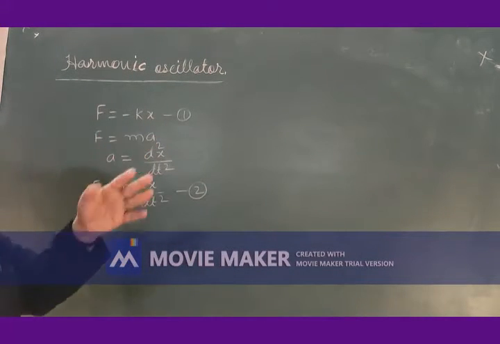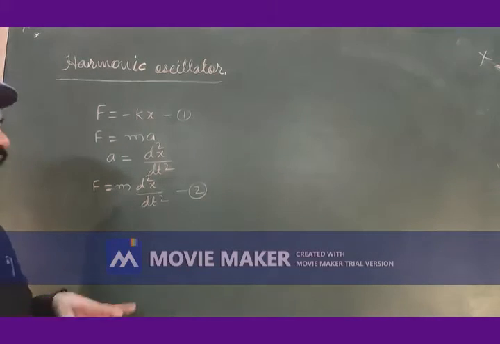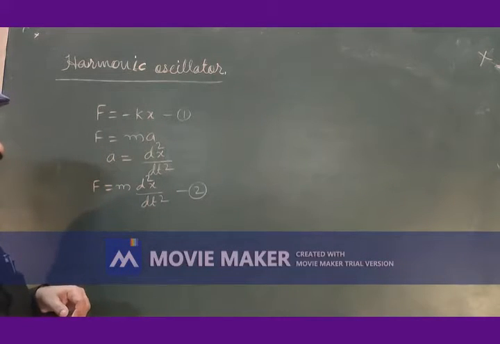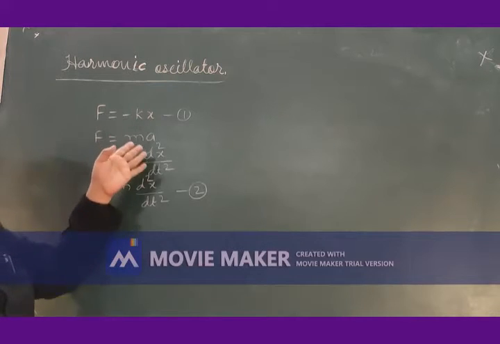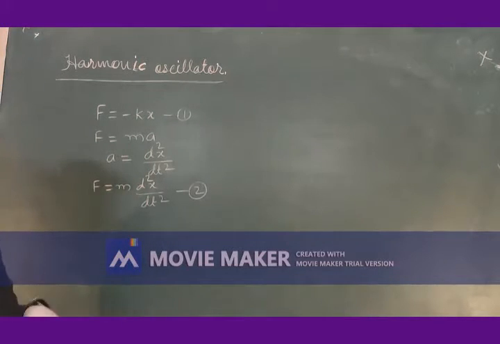Let us compare equations 1 and 2. When we compare equations 1 and 2, what we find is that the LHS are the same, and therefore you must compare the RHS of these two.